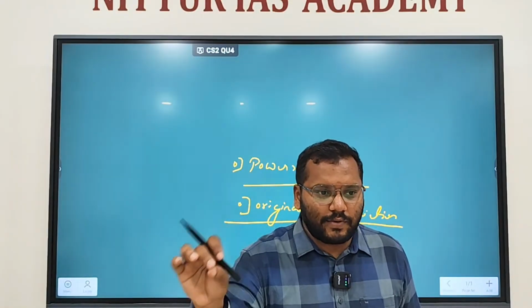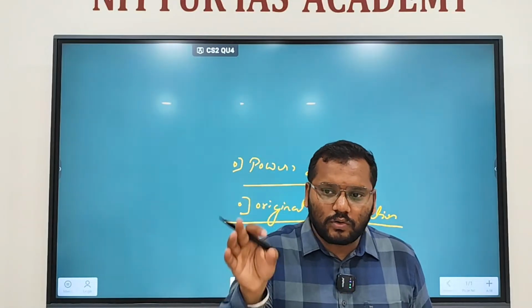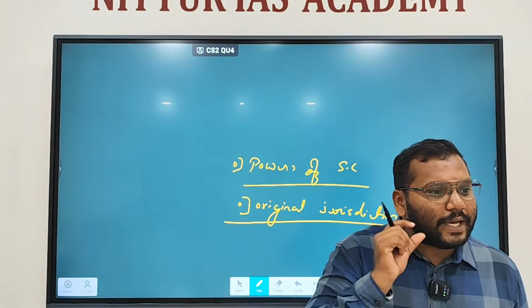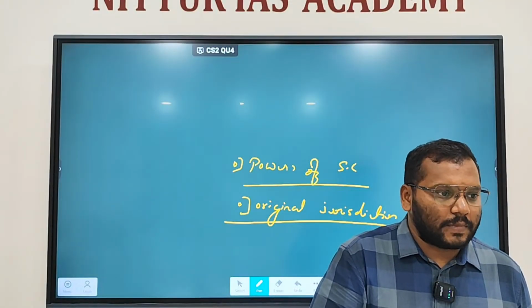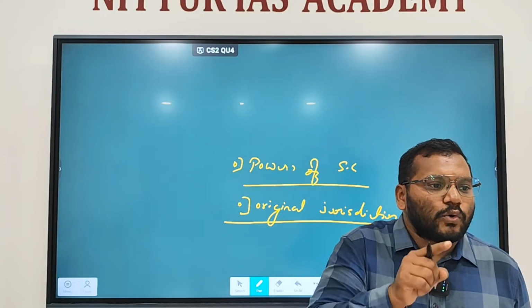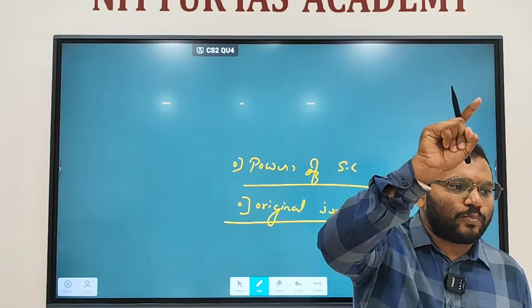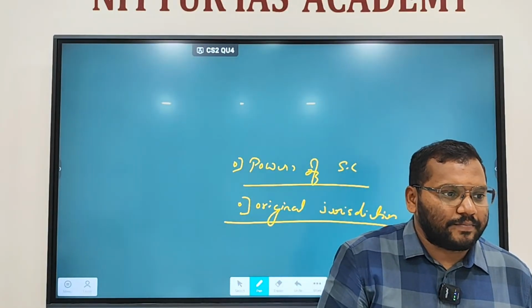If not satisfied with that, you will go to High Court. If you are not satisfied with High Court, you will go to Supreme Court. That is called appellate jurisdiction, by means of appeal. Then there is something called original jurisdiction. What does it mean? You can directly approach the Supreme Court. You need not go to the Supreme Court by means of appeal.